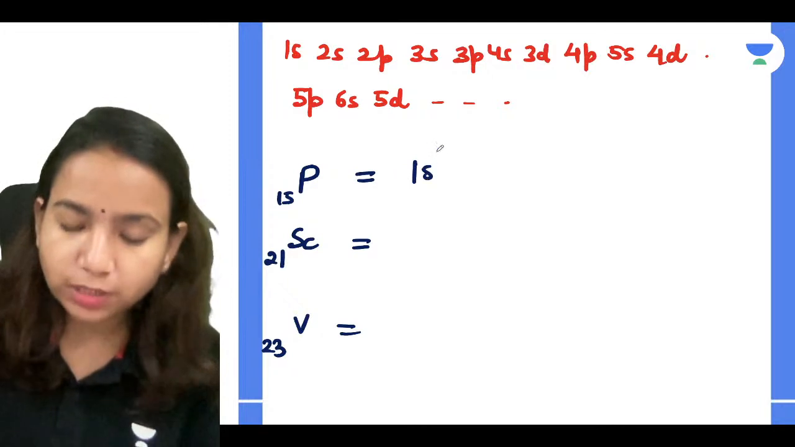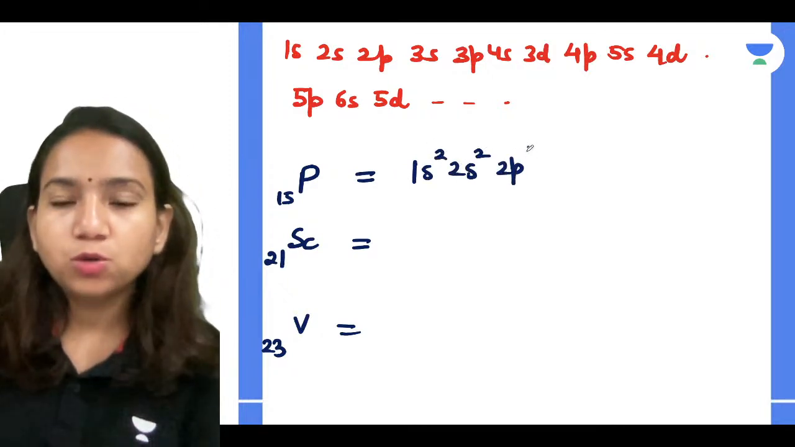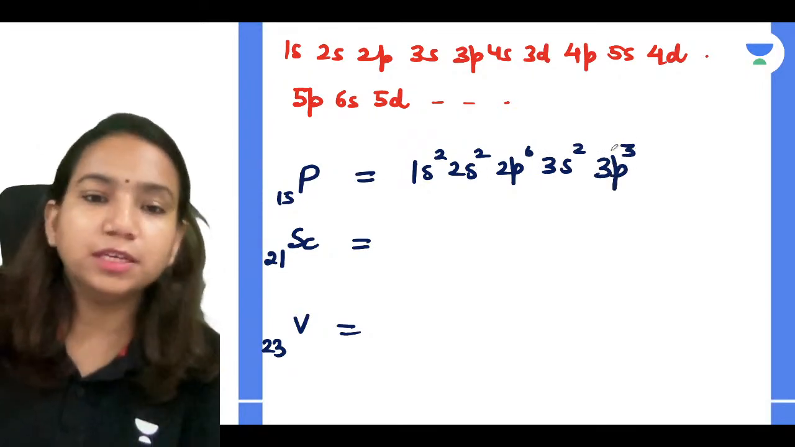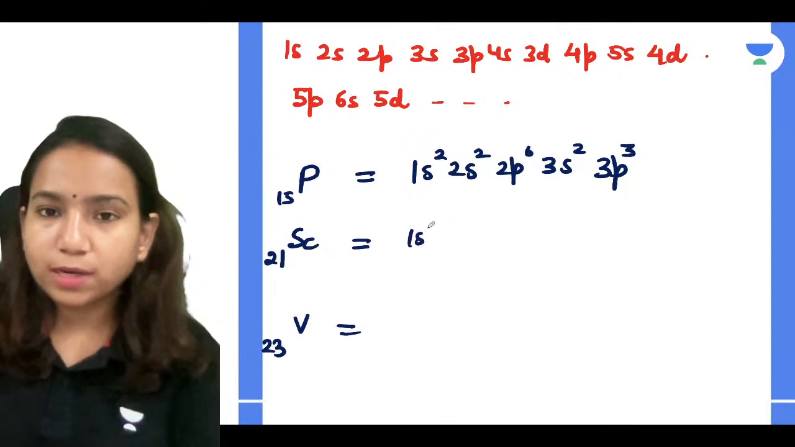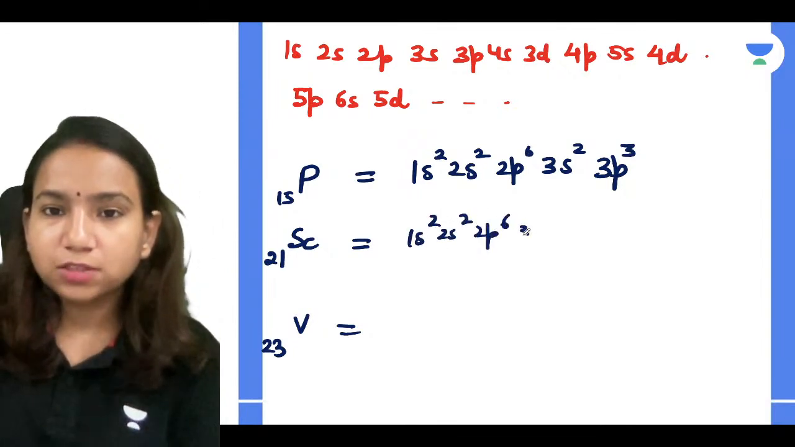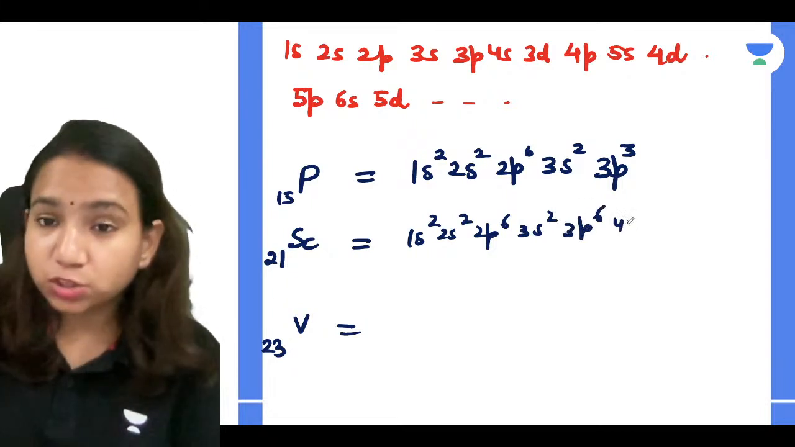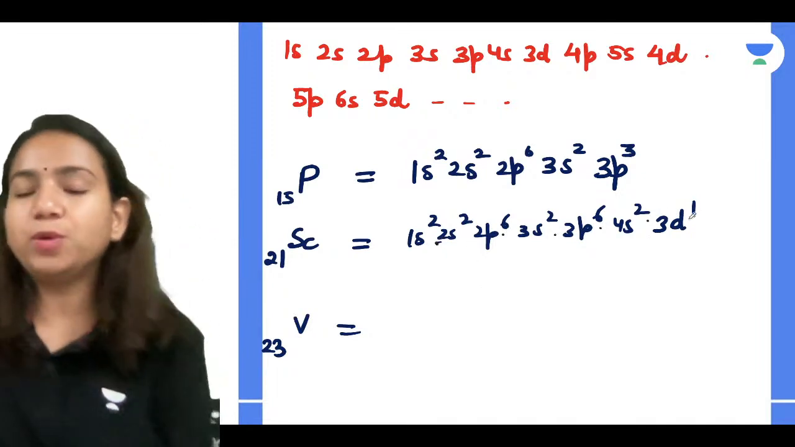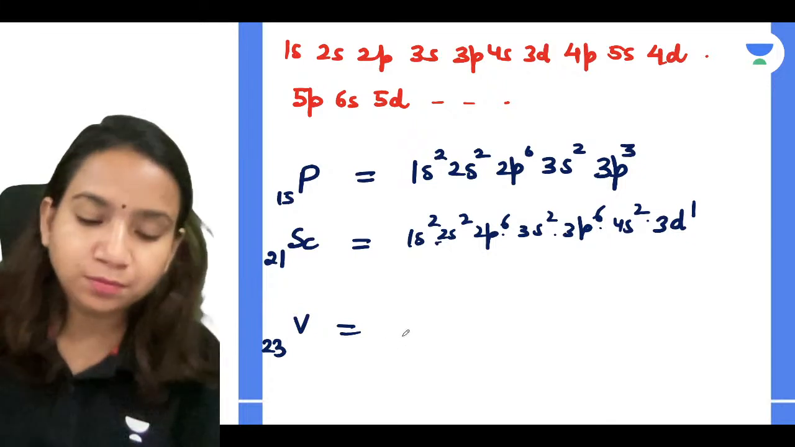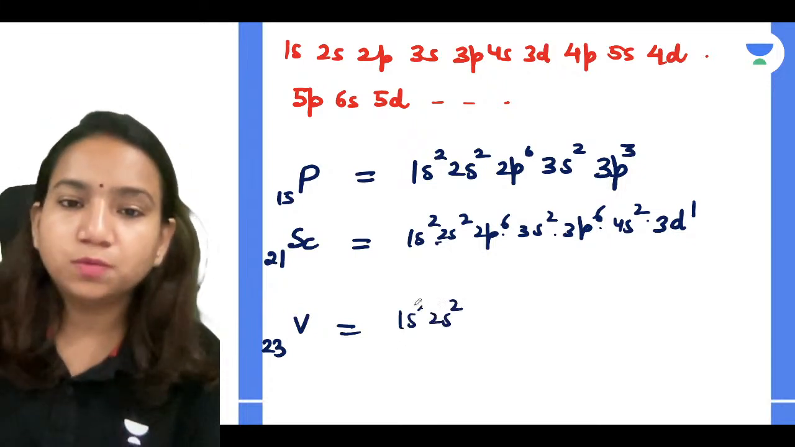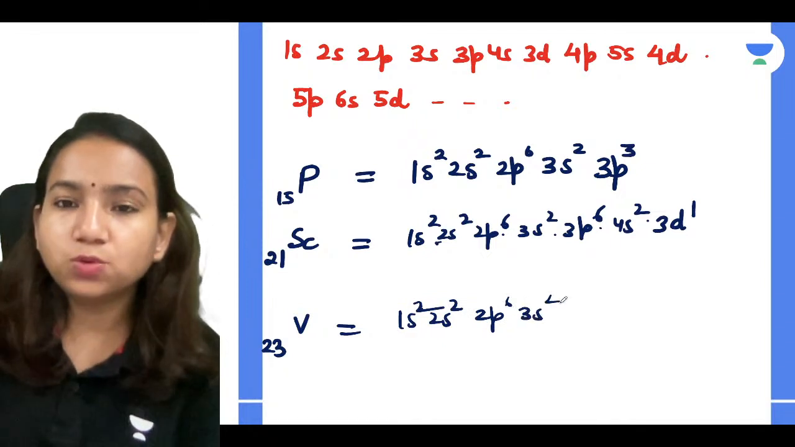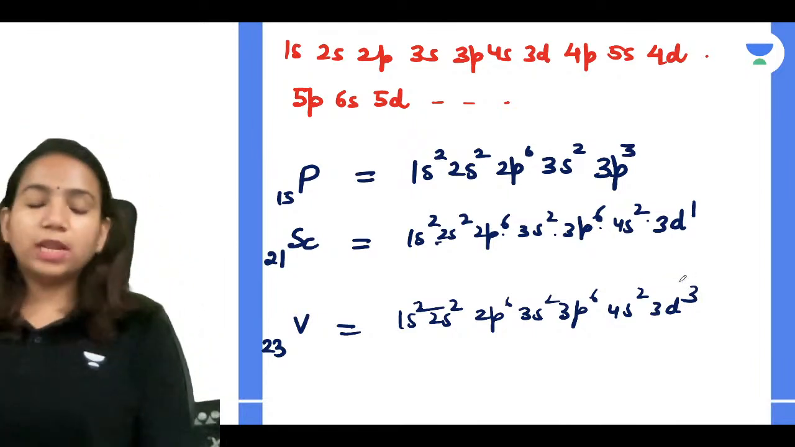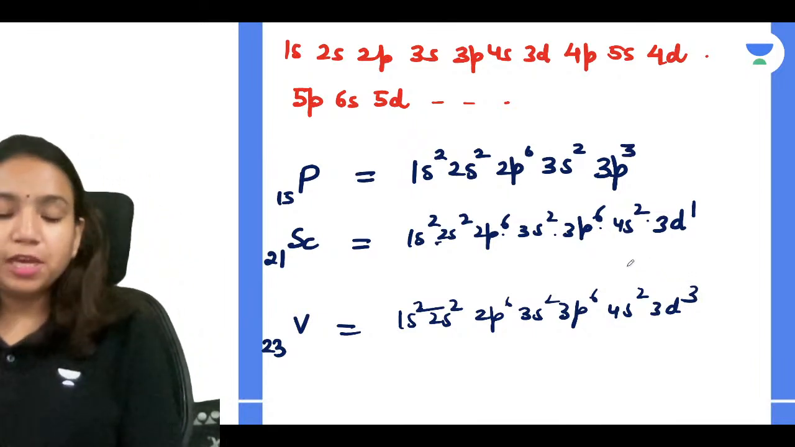Phosphorus atomic number is 15. So what configuration can I write? 1s2, 2s2, 2p6, 3s2, and 3p3, because 2, 4, 10, 12, 15. Scandium, it is going to be 1s2, 2s2, 2p6, 3s2, 3p6, 4s2, then 3d1, because you can count it off: 2, 4, 10, 12, 18, 20, 21. I have to fill it accordingly. Vanadium will be 1s2, 2s2, 2p6, 3s2, 3p6, 4s2, but now here 3d3 it is going to be. Like that we can write the basic configuration.